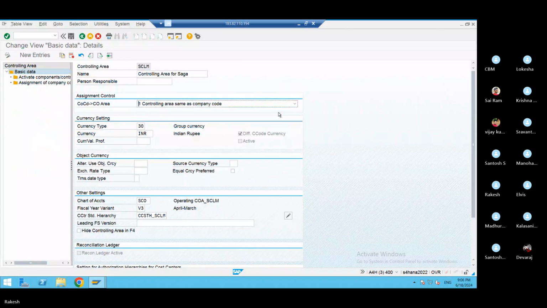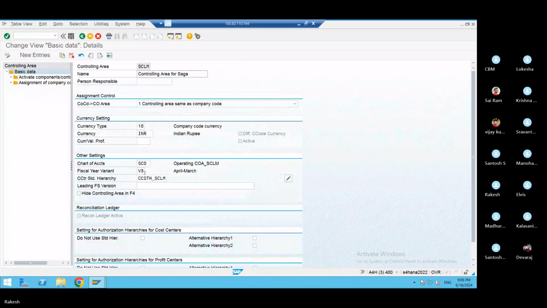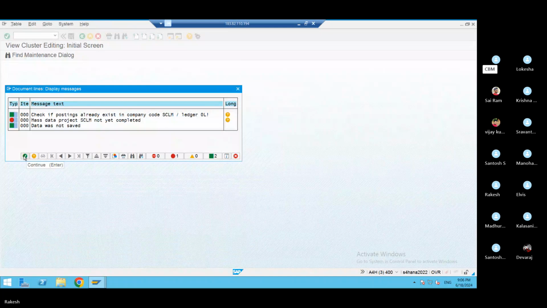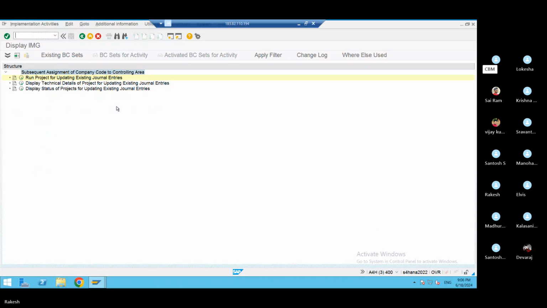So take that. Enter. Give the fiscal year. Enter. First enter. So now you save it, but system is not accepting, right? System is asking. So click on the mass data project. Oh, no, wait. Question mark. Click on the updating existing project assignment company code. Have we assigned to company code? Yes, sir, I have done. Okay, then system is not accepting.